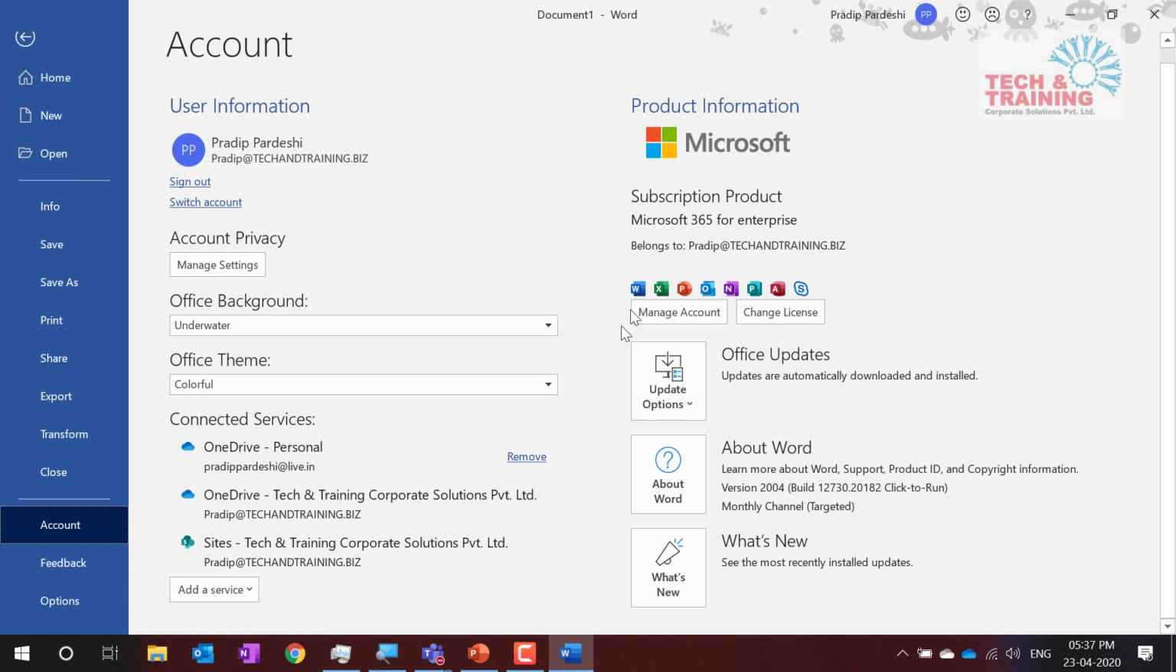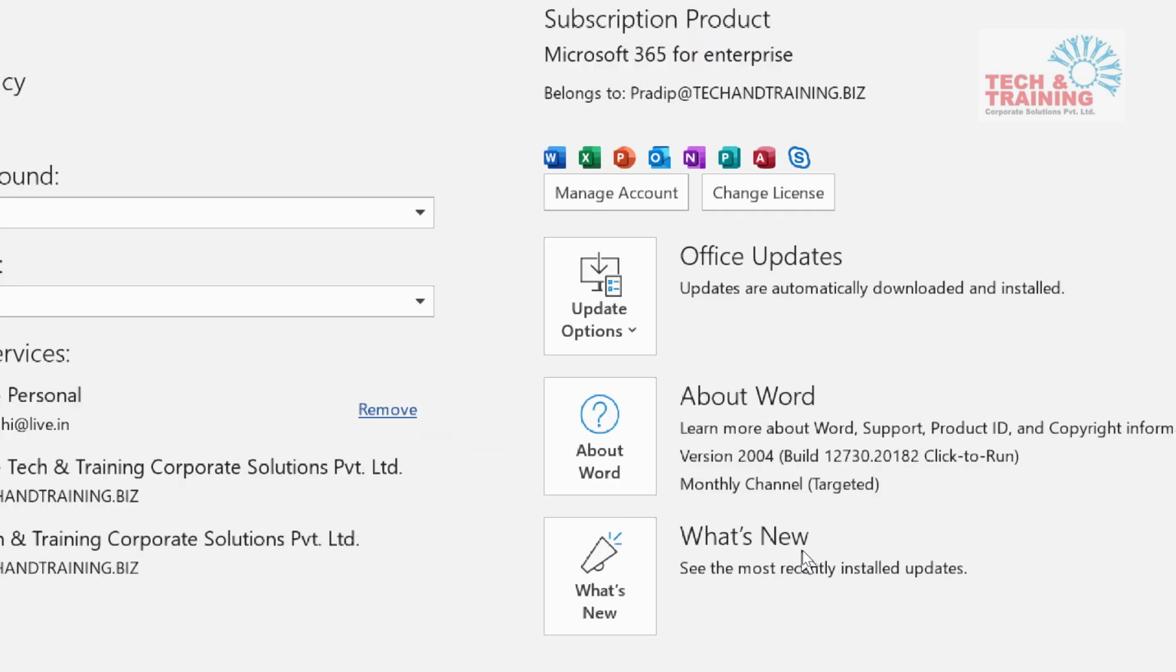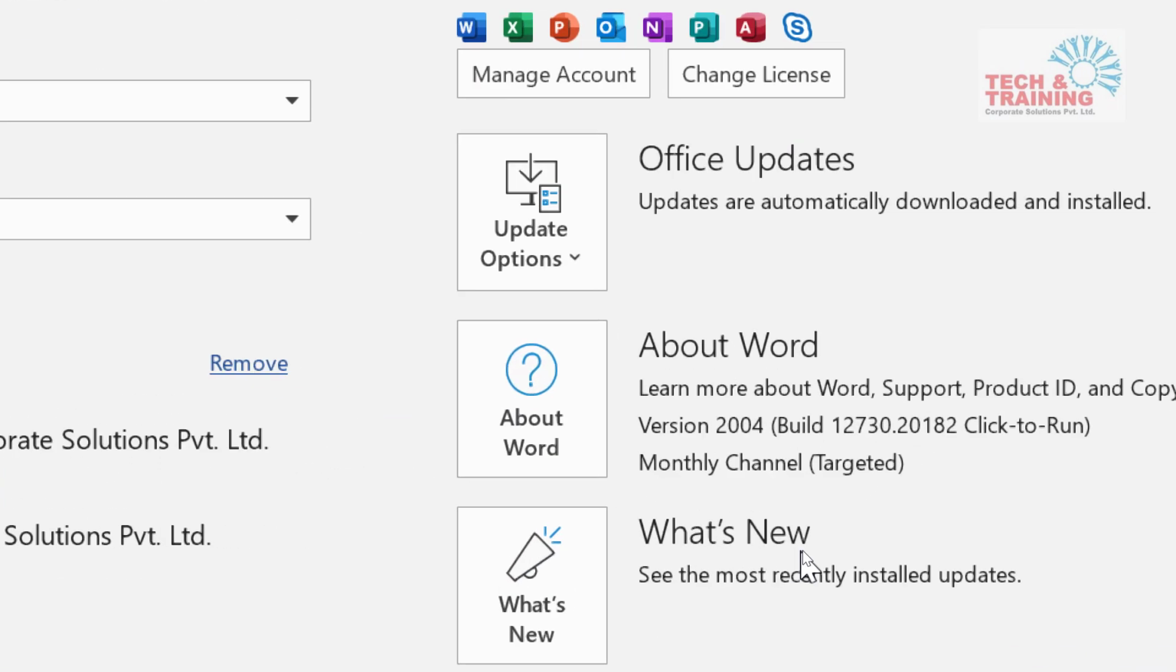Next thing is, here under About Word, you will get to see the version number. This version number is extremely important because based on this version number, your Office version is determined. So if it is 2004, that means it is one of the latest versions. Here is the option that says Monthly Channel Targeted. That means my Office product is going to be updated every month.